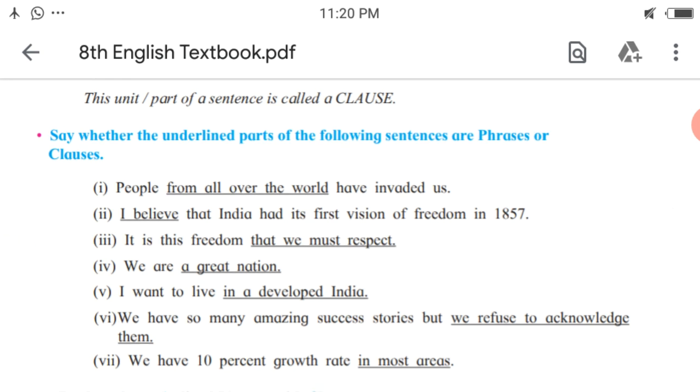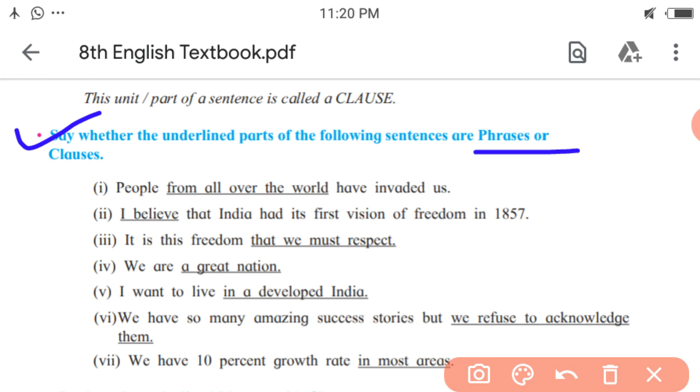Now, what you have to do? Say whether the underlined parts of the following sentences are phrases or clauses. So, let me recall for you. A phrase is a group of words which doesn't include a subject and a main verb. And on the other hand, a clause is a group of words that includes a subject and a main verb. So let us think of the first example. From all over the world.